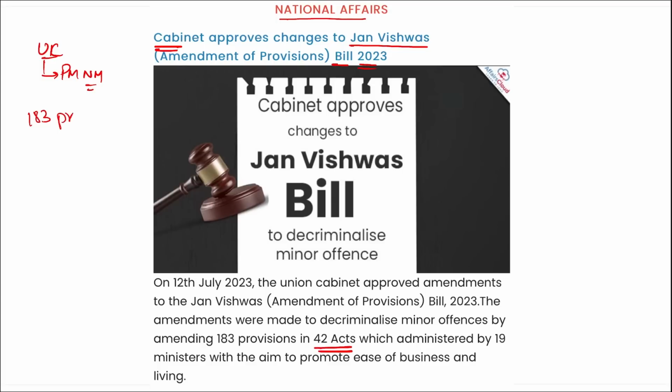Another question that can be asked here is how many acts were amended or how many laws were amended. So 42 acts were amended recently across multiple sectors, that is agriculture, environment, media and publication, and it is to decriminalize the minor offences by amending these 183 provisions in these 42 acts, right?